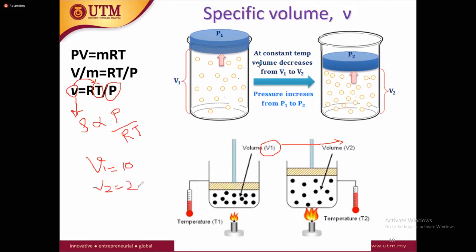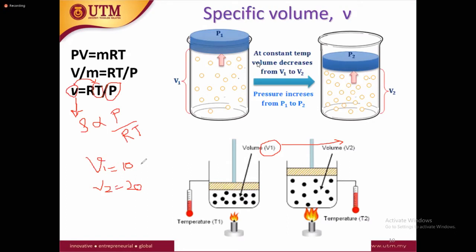which one has higher density? If one system has a specific volume of 10 and another has a specific volume of 20, and we want to know which has higher density, we can simply say the system with the lower specific volume has higher density.